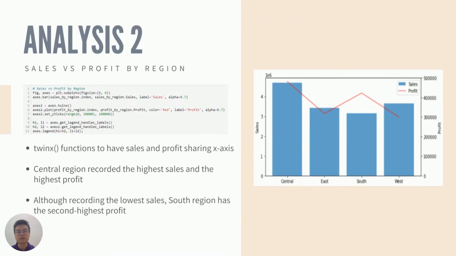Next, the sales and profit based on the 4 regions, Central, East, South, and West, are compared in a line and bar chart using the twinx function. The sales is represented by the blue bars, while profit is represented by the red line. You can see that the Central region recorded the highest sales as well as the highest profit. It is also interesting to see that the South region made the second highest profit despite recording the lowest sales.